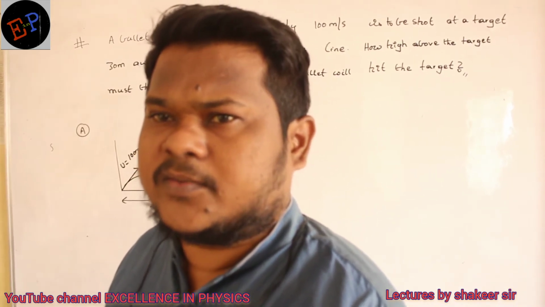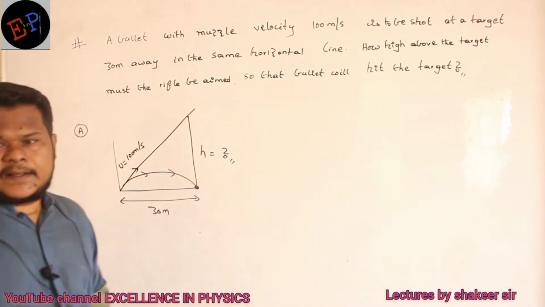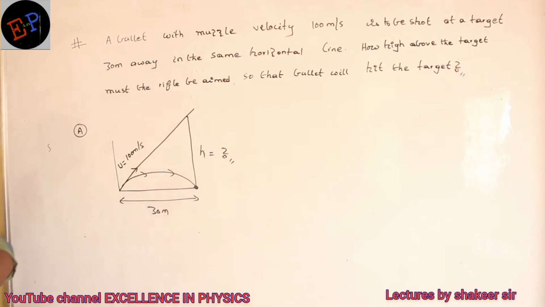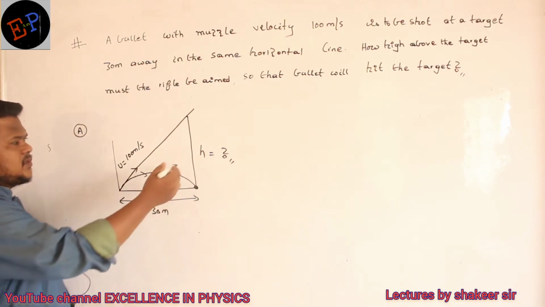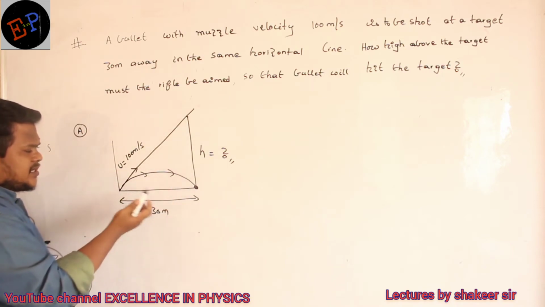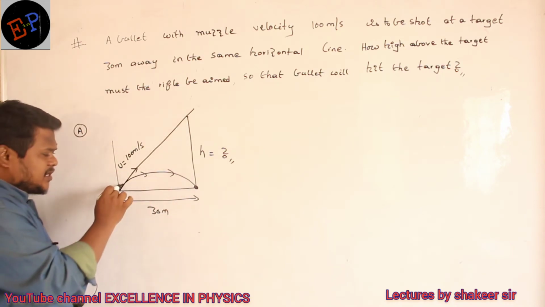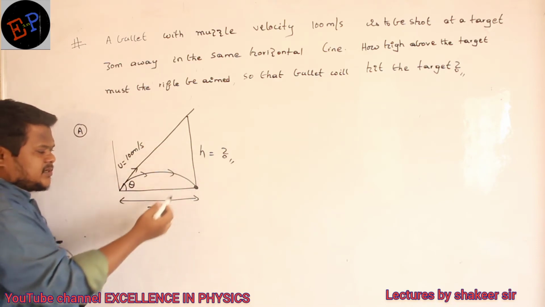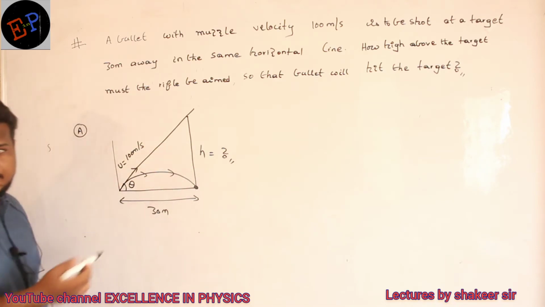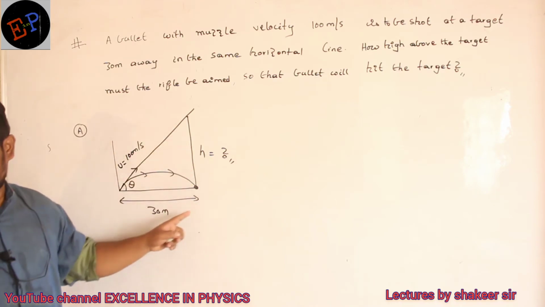Pythagoras theorem. How can you use Pythagoras theorem here? What is this height? I don't know what the angle is either. If I know the angle of projection, then definitely I can use tan theta, opposite side divided by adjacent side. This is definitely a right angle triangle.